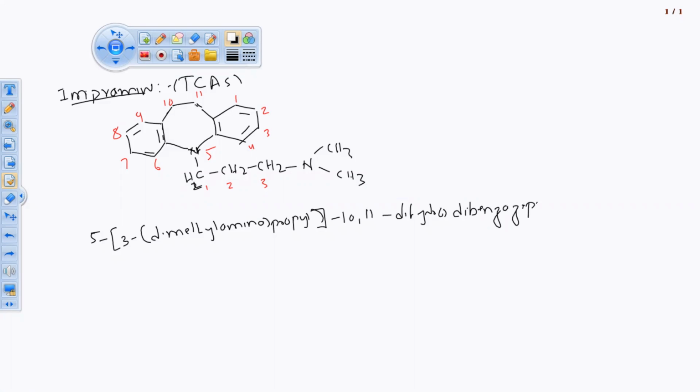dibenzazepine. You can write like this also from here onwards, or you can do another thing. 10 and 11 H, 2H, it means dihydro, 2H dibenzazepine. You can do this thing also. You can write it like this, or you can write it like that. Anyway, you require the chemical name for the structure.